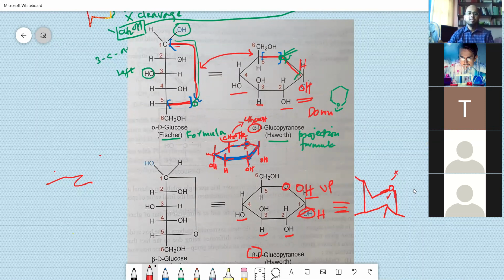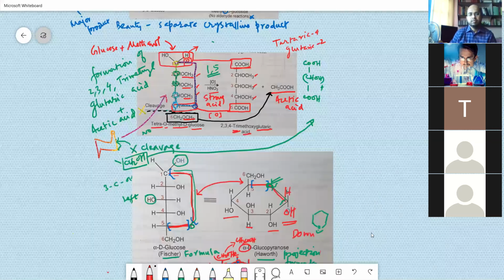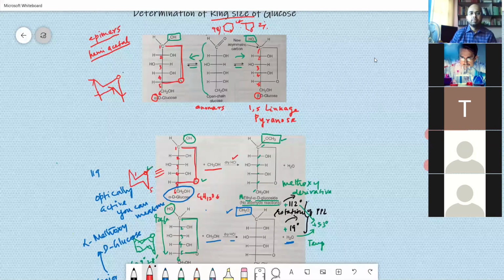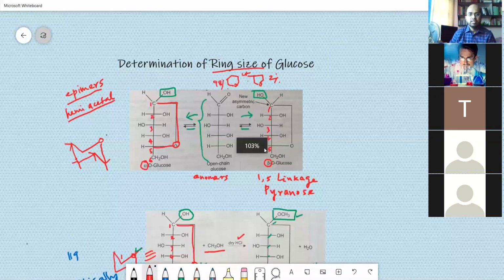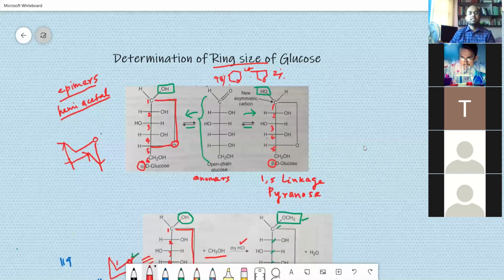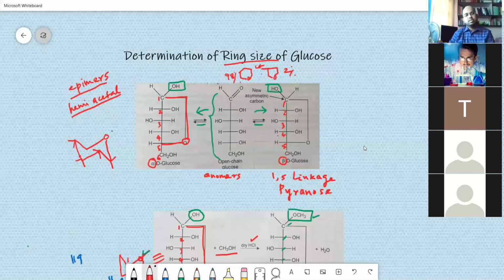So this is how to establish the ring structure of glucose based on certain reactions. I hope you have understood it. I'll just sum up. You have to write first the epimers, that is these two isomers using 1,5 linkages. We just call it as the tautomers or even epimers. And this is epimerization. The process is called as epimerization.